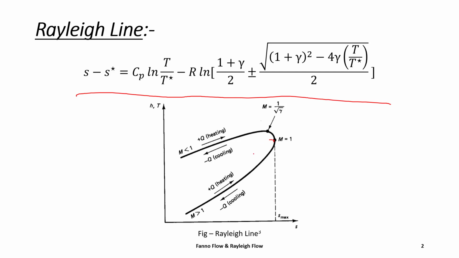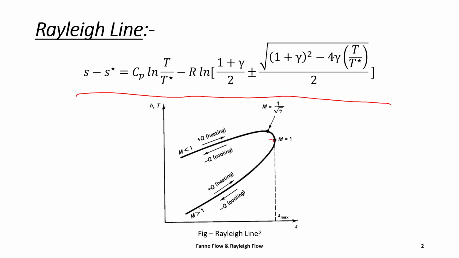In this curve we can see that if Mach number is greater than 1, meaning supersonic flow, and we heat the flow, then Mach number will decrease towards Mach number equal to 1. Similarly, for subsonic flow, if we heat the flow, Mach number will go toward Mach number equal to 1.